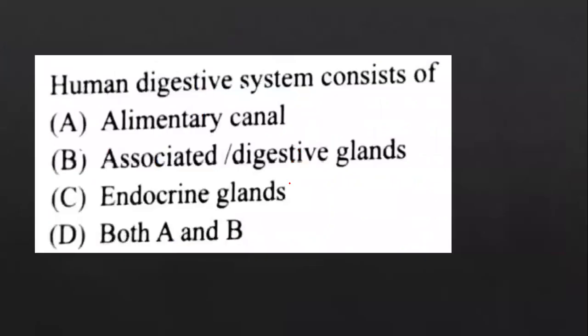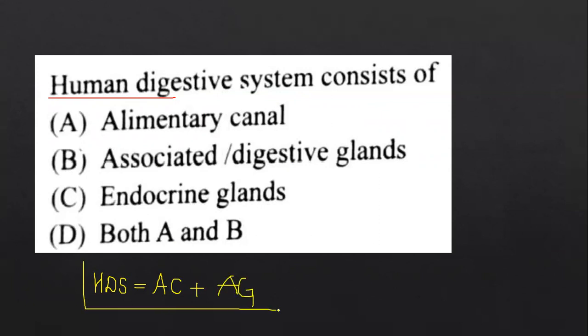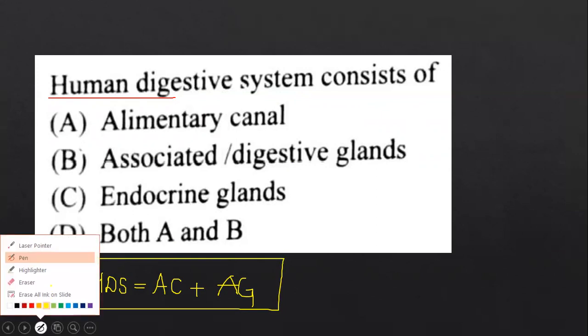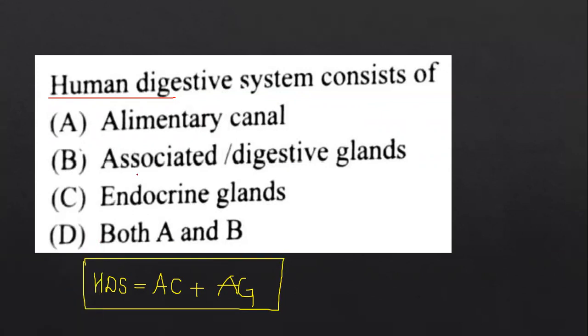Next, question number 4. Human digestive system consists of, we have been frequently repeating this question. Human digestive system is composed of the alimentary canal plus the associated glands.